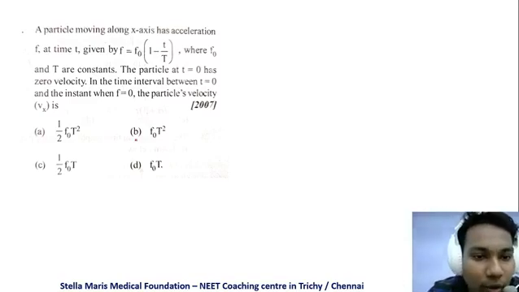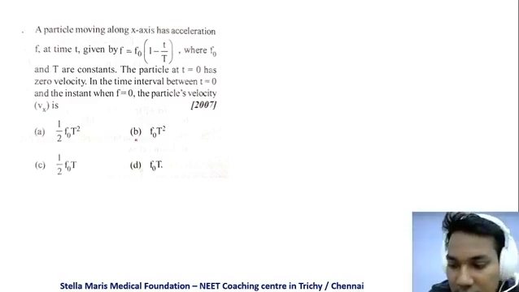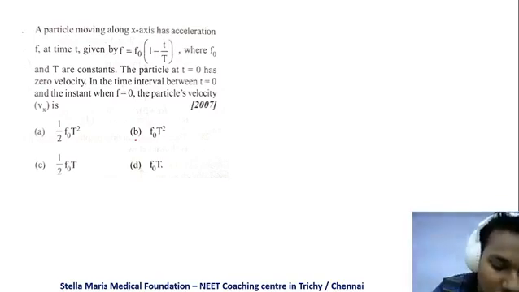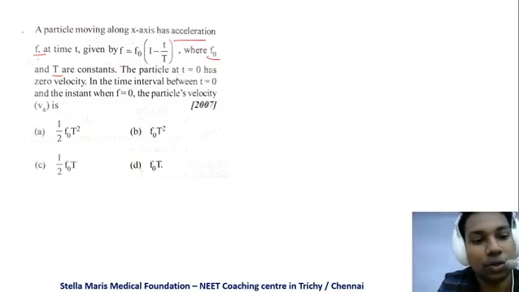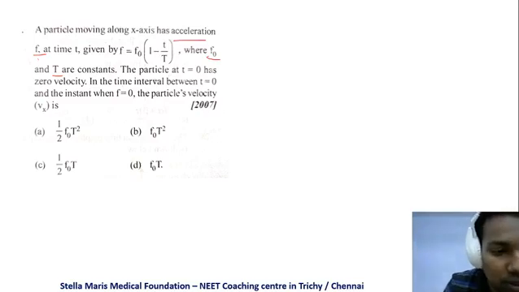A particle moving along the x-axis has acceleration f. So the acceleration is f. At time t, it is given by f is equal to f naught, where f naught and T are constants. The particle at t is equal to 0 has 0 velocity. In the time interval between t is equal to 0 and the instant when f is equal to 0, the particle's velocity vx is.